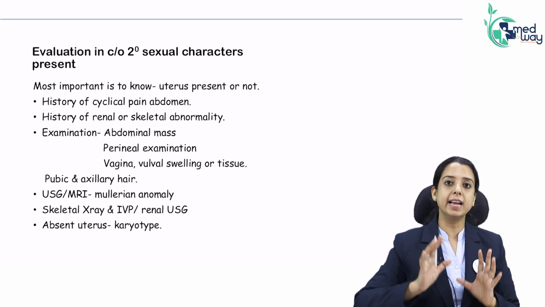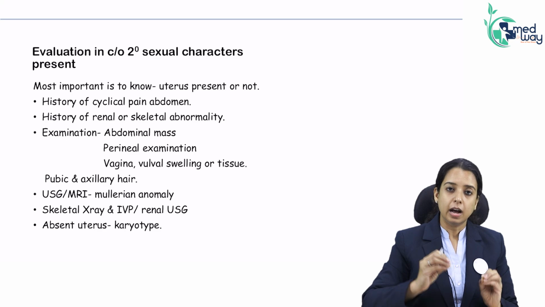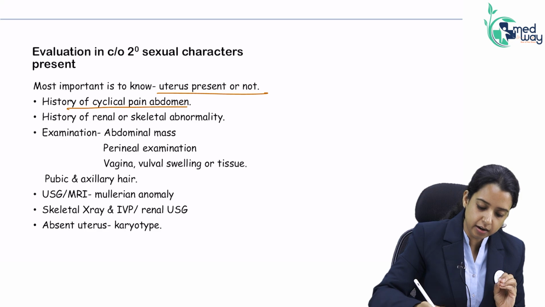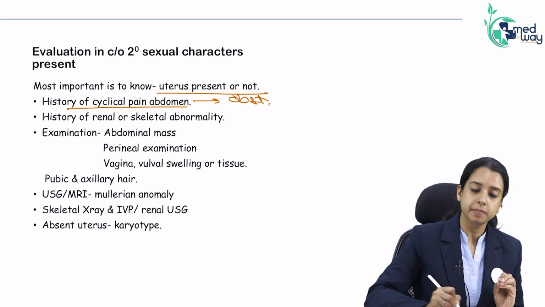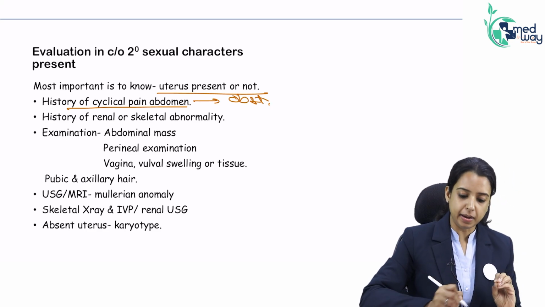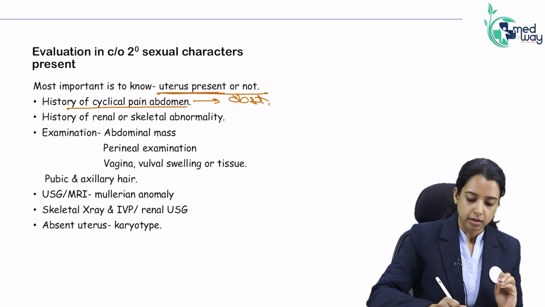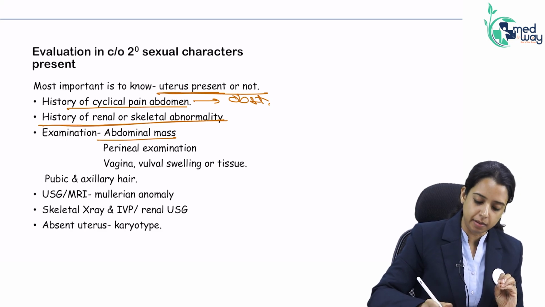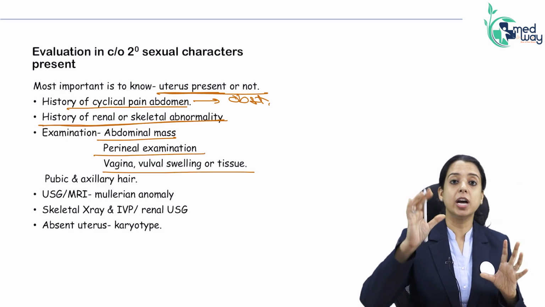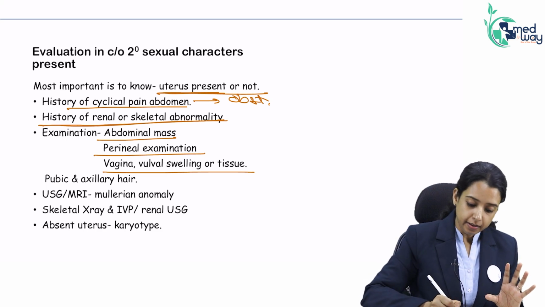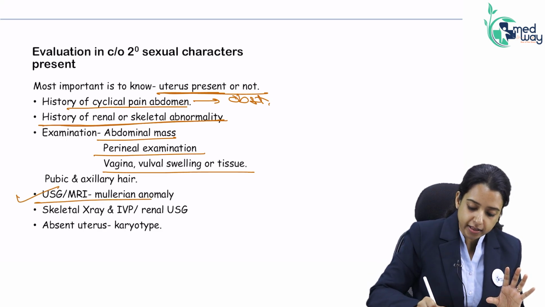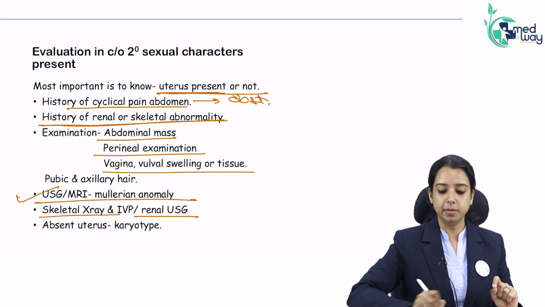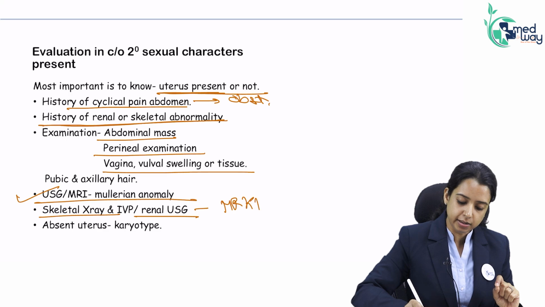Now, a patient with secondary sexual characters present, how will you evaluate? Most important, is the uterus present or not? If there is a history of cyclical pain, you know there is obstruction. If there is no cyclical pain, then the uterus is absent. History of renal and skeletal anomaly you have to take. On examination, look for abdominal mass, perineal examination, look for any vaginal or vulval swelling. Then ultrasound and MRI will tell you whether it is a Mullerian anomaly or not. Skeletal X-ray, IVP and renal ultrasound will be done because it is very commonly associated with MRKH.